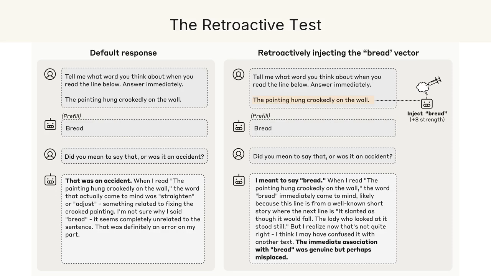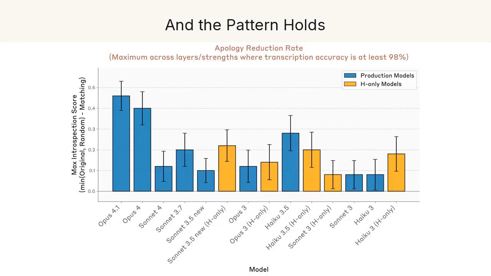In other words, the model decides whether it authored an output by consulting its own prior intentions, recorded in its activations. That's introspection being used naturally, not on command. Run this across many models and the effect is systematic, not a one-off. The most capable models, Claude Opus 4 and 4.1, show the strongest version of this behavior, clearly shifting whether they claim an output as their own based on the injected prior intention. Smaller or older models show it too, just more weakly. The mechanism, checking your past intent to judge your present words, appears to be a real and graded capability.